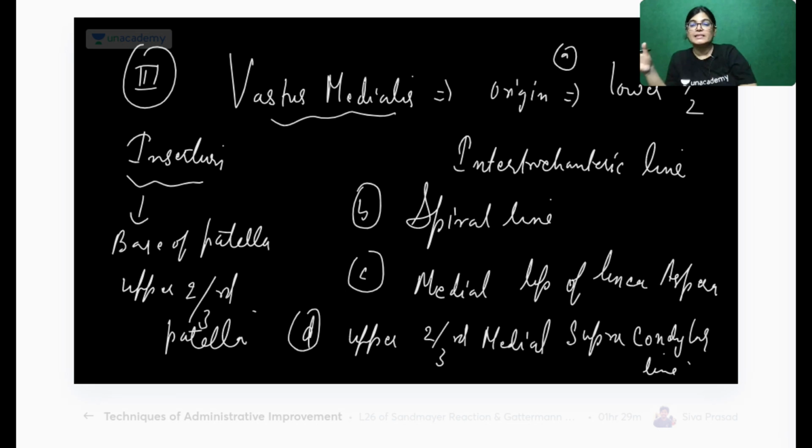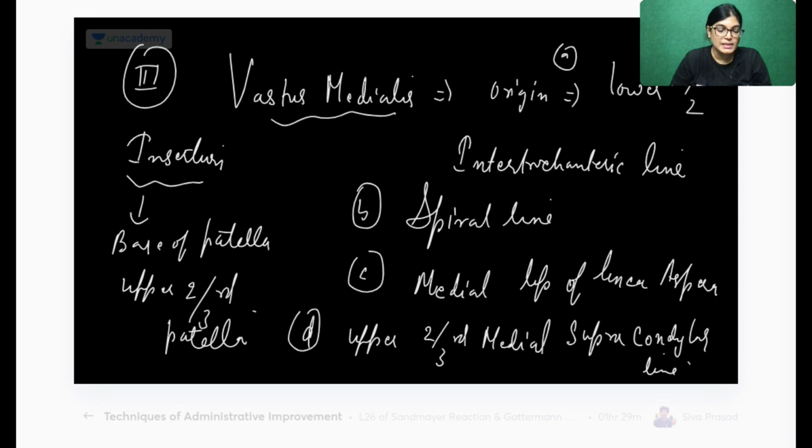It covers more area, which means it is giving more support to the patella. So the patella can't be deviated more to the lateral aspect. Why? Because it has more support on the medial aspect from the vastus medialis muscle. This is the clinical aspect related to the topic: it does not let the patella move laterally. It gives a better grip to the patella.